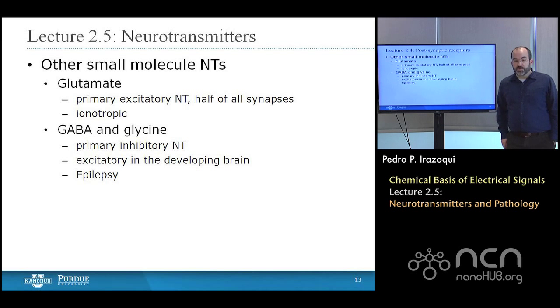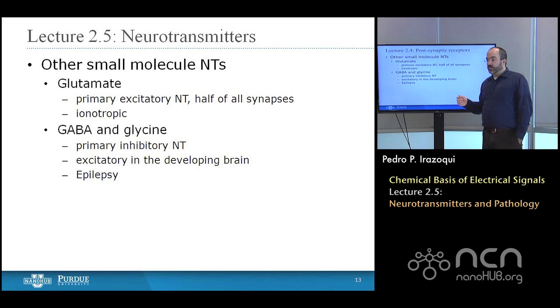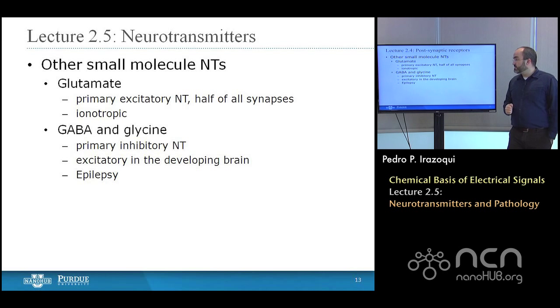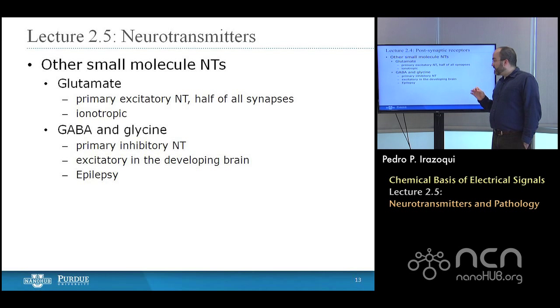Other small molecule neurotransmitters include glutamate and GABA. And I mention these last not because they're the least important. In fact, it's the opposite. Glutamate is the primary excitatory neurotransmitter in the brain and accounts for half of all synapses. And GABA is the primary inhibitory neurotransmitter in the brain, and it's involved in particular in epilepsy. And we'll talk about that in week 5.